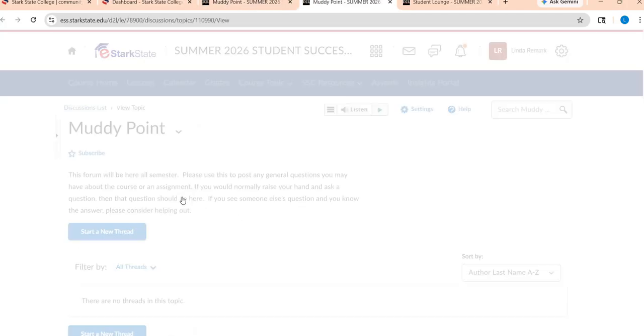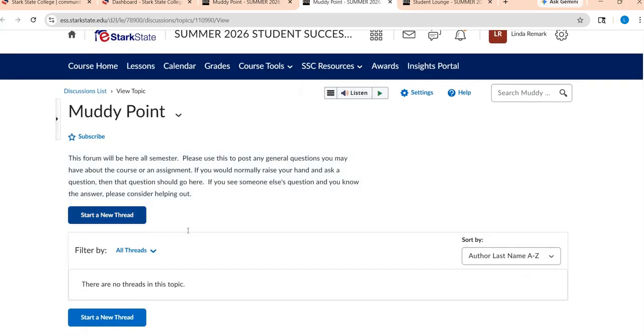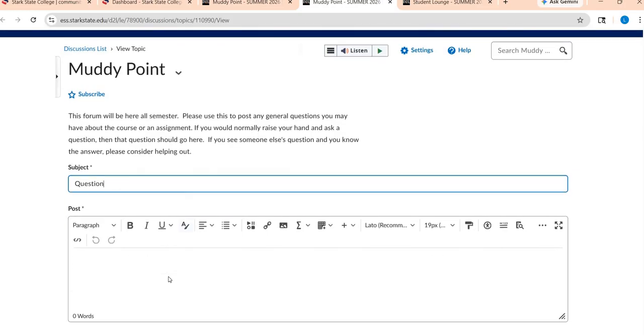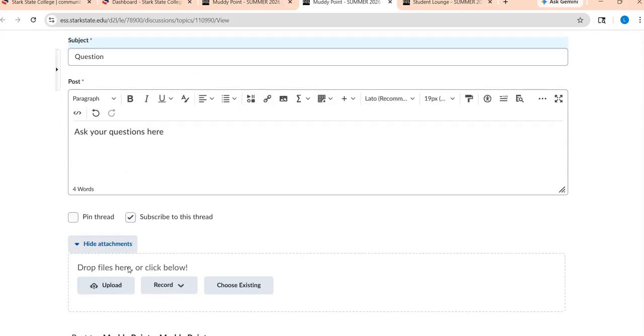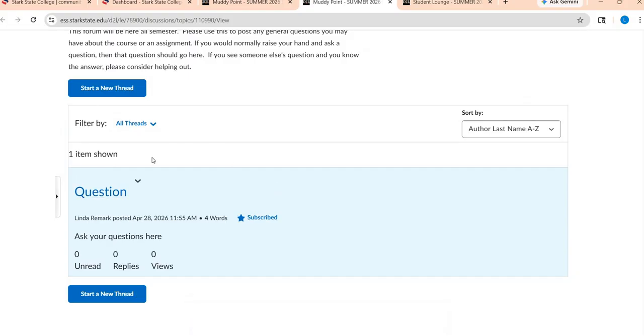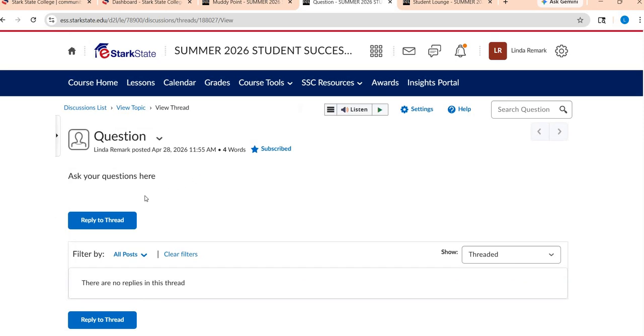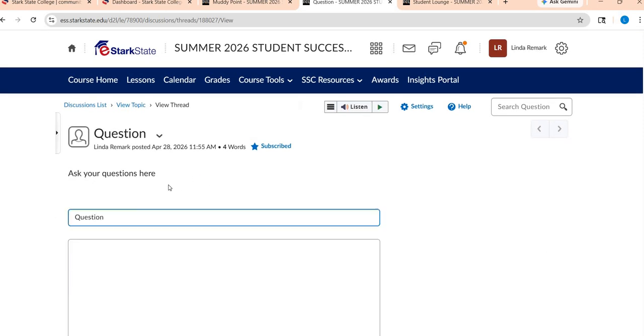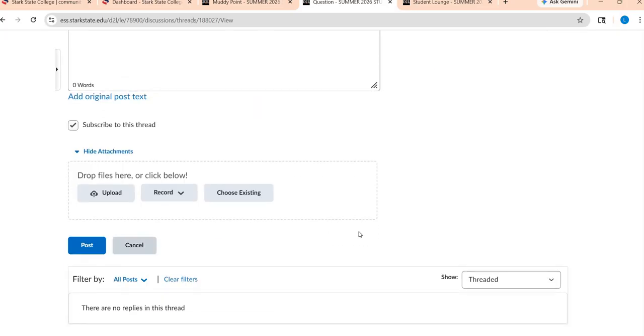You would hit go to topic, you would hit start new thread, you would hopefully spell question correctly, you would hit post, and then whenever you go to respond to a classmate, you would just simply go into that forum, and you would click on the name of their post and hit reply. There's my post right there, it's short and sweet. You would hit reply right there and then hit post again.